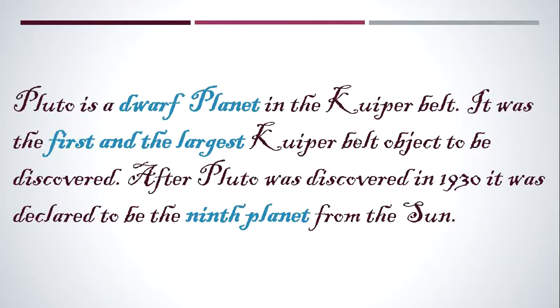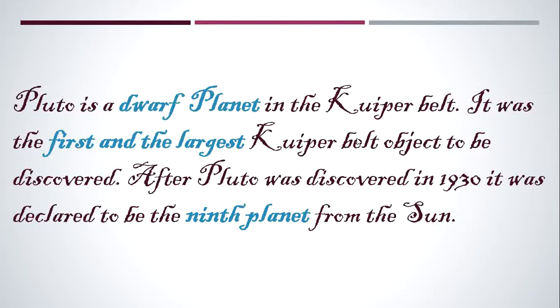Pluto is a dwarf planet in the Kuiper belt. It was the first and the largest Kuiper belt object to be discovered. After Pluto was discovered in 1930, it was declared to be the 9th planet from the Sun.